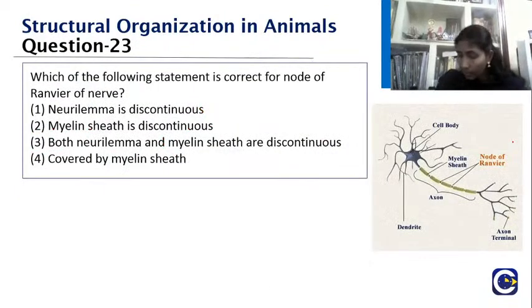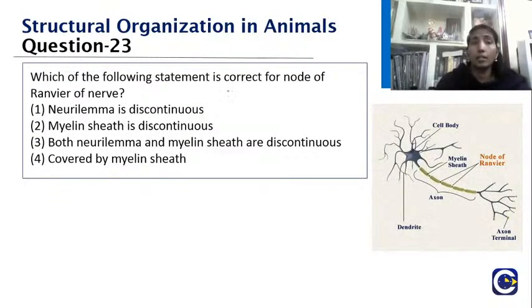The next one is, which of the following statements is correct for the node of Ranvier? Neurolemma is discontinuous. Myelin sheath is discontinuous. Both neurolemma and myelin sheath are discontinuous. Or it is covered by myelin sheath. So, what should be the nearest answer? Please post the answer, children. I am waiting for your answer.